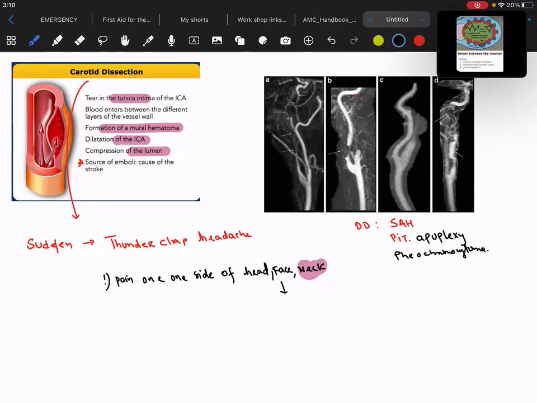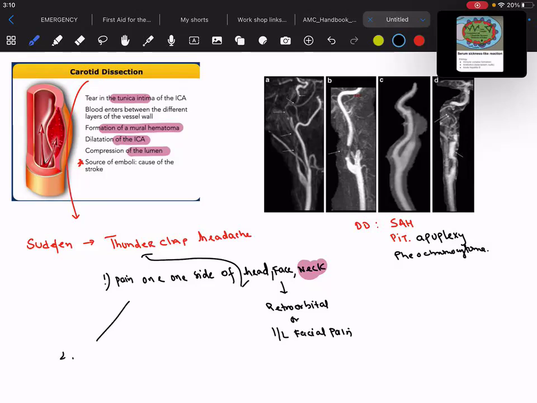What is the characteristic pain or headache in cluster headache? A retroorbital pain, right? Retroorbital, or we say orbital pain, or there could be ipsilateral facial pain. And this headache is mostly just like the thunderclap headache. Now, what is the second point?